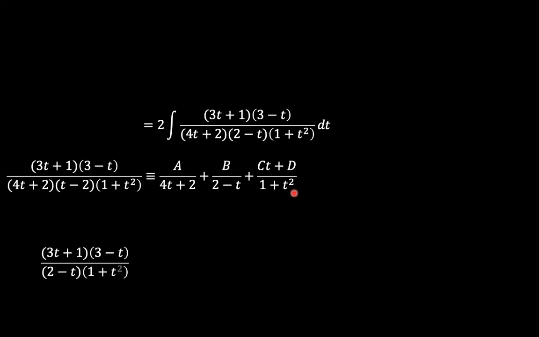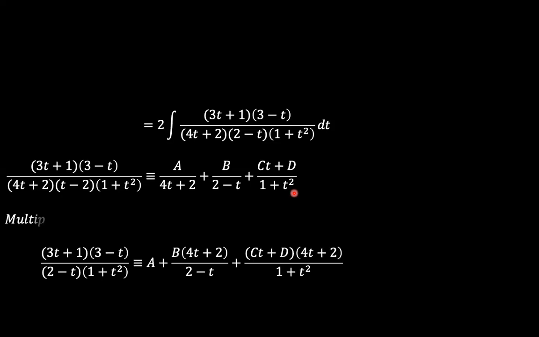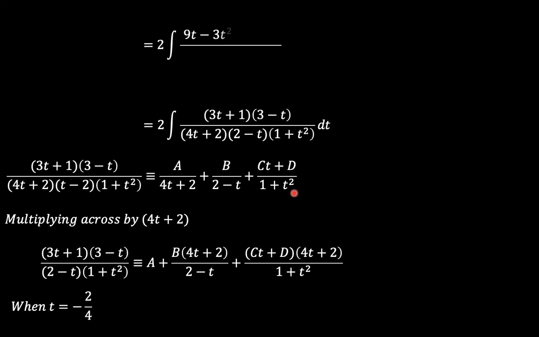So one thing we could do is multiply across by 4t plus 2, and then substitute t equal to negative 2 over 4.